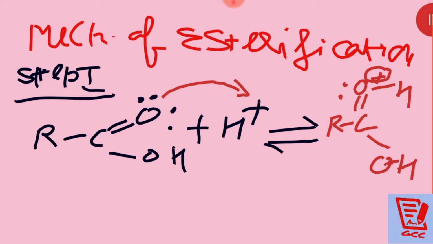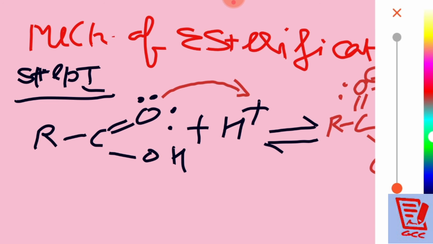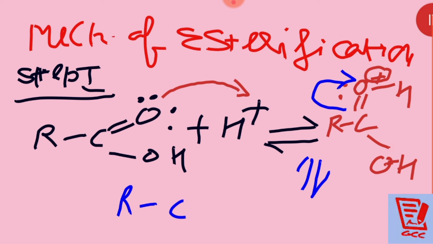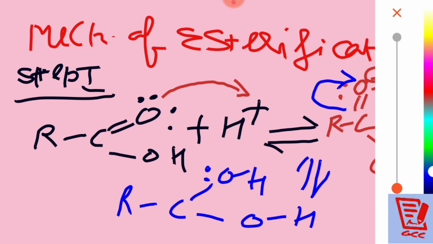Now after that, beta, what can we do over there? We can change this pair also. This double bond pair can also come onto this oxygen. Then the further product will be R C. There will be a single bond. There is already a single bond, there was previously one pair, and one more pair is going to come over there.